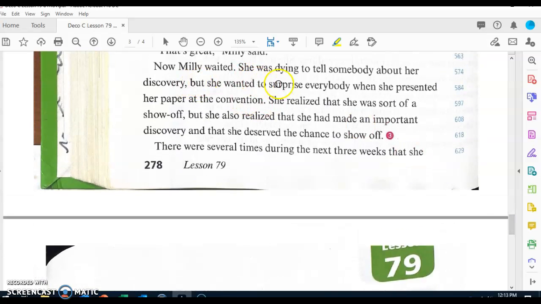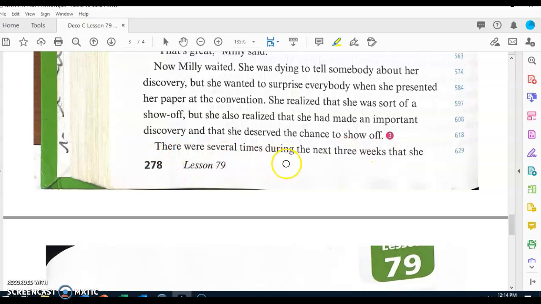Now Millie waited. She was dying to tell somebody about her discovery, but she wanted to surprise everybody when she presented her paper at the convention. She realized that she was sort of a show-off, but she also realized that she had made an important discovery and that she deserved a chance to show off.